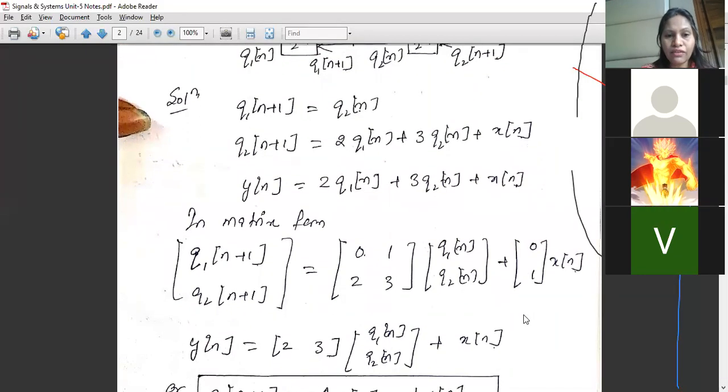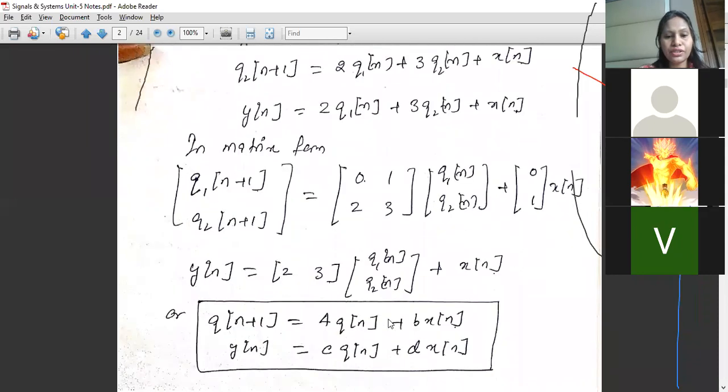Similarly, we can write Y[n], again in terms of the three variables Q1[n], Q2[n] and X[n]. Y[n] is 2 Q1[n] plus 3 Q2[n] plus X[n], as we already have an X[n] term here. Clear? So this is how we represent Q1[n+1] and Q2[n+1] in matrix form.